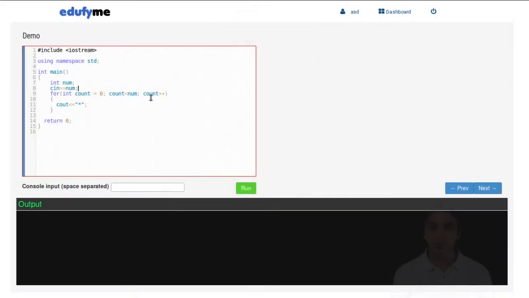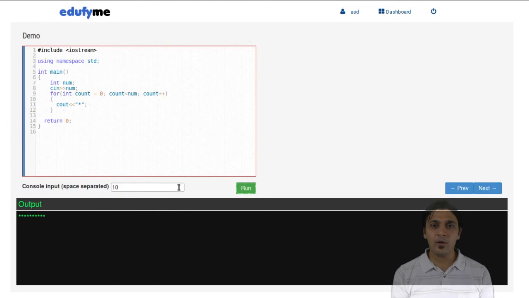Let us understand the for loop with the help of an example. Here we have initialized the variable count to 0 and the condition is count less than num, where num is input from the user. The variable count is incremented by 1 after every iteration. The loop simply prints the star sign on the screen. When we give the input as 10 and run the code, 10 stars are printed on the screen.